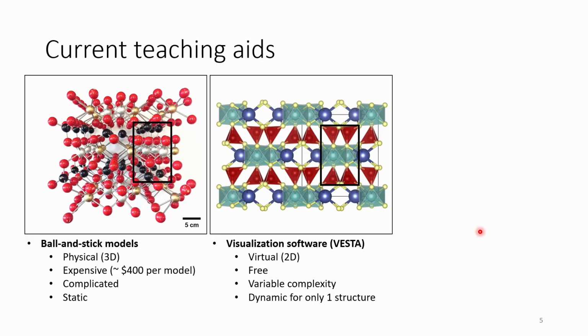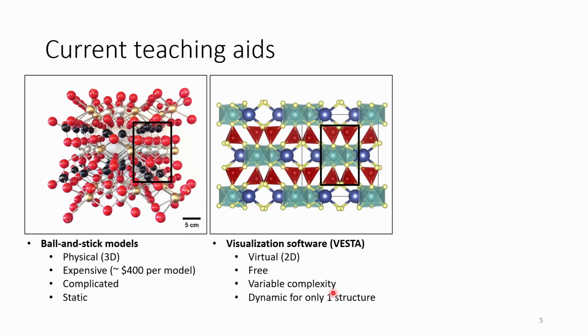Currently, we have a few different ways that we can look at crystal structures of minerals. There are ball and stick models. So in this case, we've got these wooden balls that are colored, and they're attached to these metal spokes or sticks. And the good thing about these ball and stick models is that they're physical, so they're 3D, so we can actually move them around and see what their structures are. But there are a few problems with these models in the sense that they're expensive, so they can cost upwards of $400 per model. They're very complicated because they've got a lot of different components, and they're very static, so you can't take apart a module and build it back together because there's too many components, right?